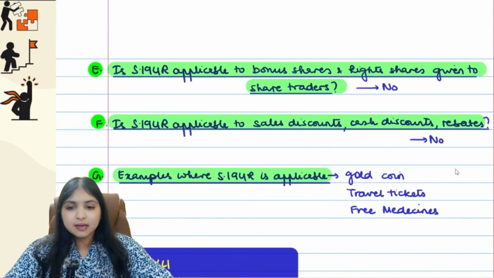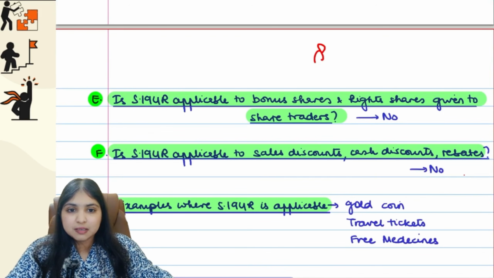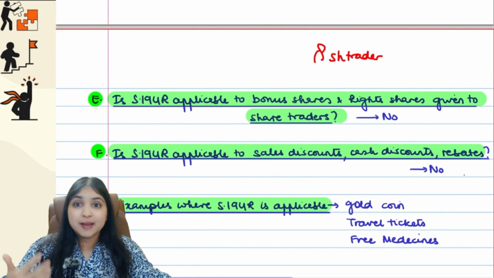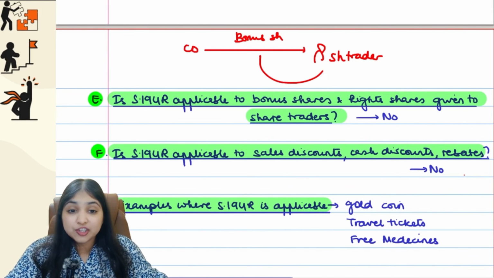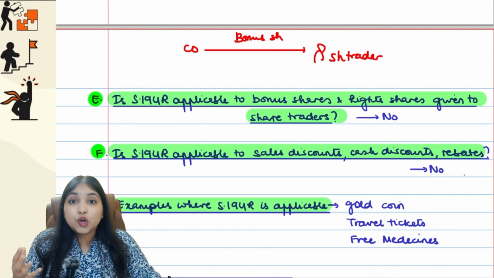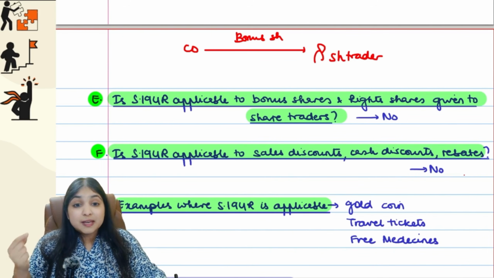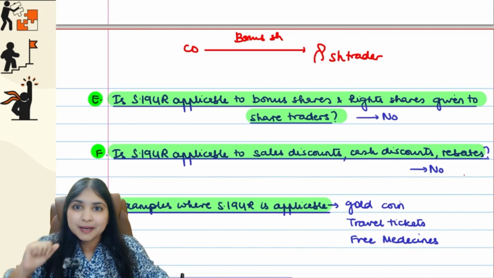Okay guys, then we have just 2-3 small points left. Imagine that there's this person, Mr. Red. He's a share trader, okay? So for him, his business itself is buying and selling shares. The company announced bonus shares, guys. So don't you think bonus shares will be something which the share trader is getting for free? So don't you think bonus shares will become a benefit or a perquisite that he's getting, and this benefit is relating to his business because he's into share trading business? That thinking might come into the picture, right?